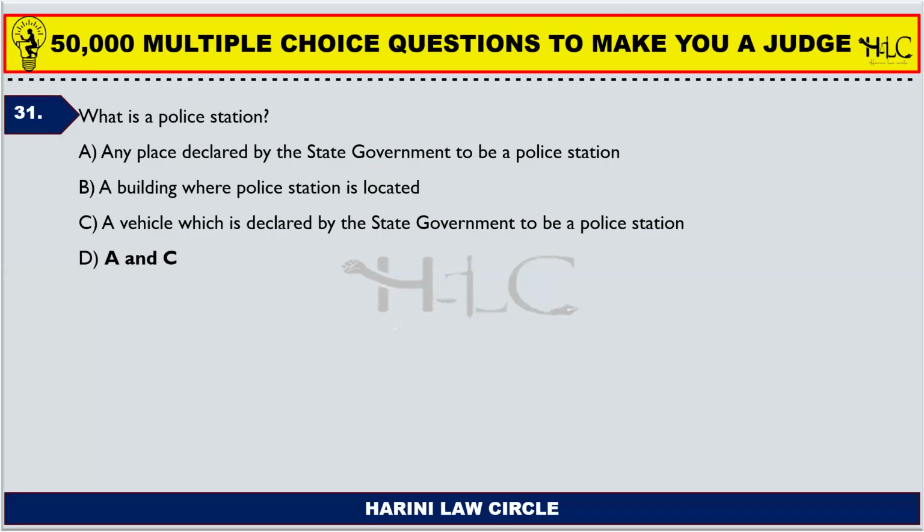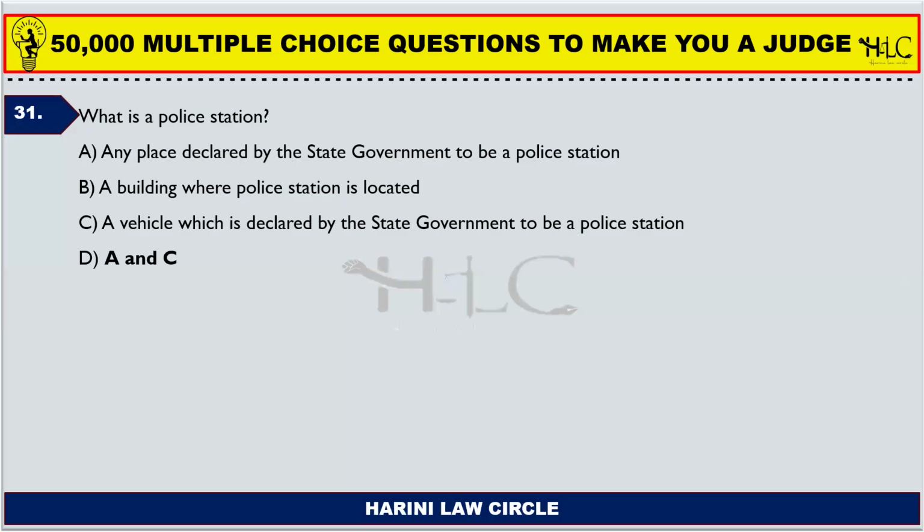For example, there was a building which was usually called a police station in a particular area, and due to renovation work, the police officials, along with the files and all other weapons and everything, are now transferred to another building which is nearby, which is a community service hall, and there are partitions to that particular community service hall, and that particular place is now a police station as declared by the state government. Then that place is also a police station now.